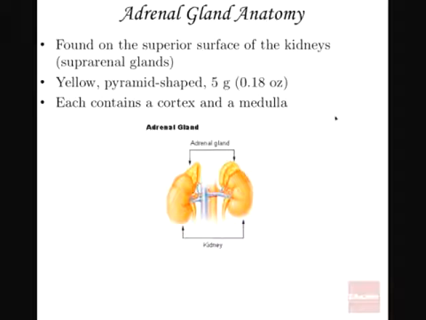These ones are located on top of the kidneys. They are yellow, pyramidal or pyramid shaped. But now our area of concern is the hormones they are producing. We are going to discover that these adrenal glands on top of the kidneys are mainly producing hormones known as adrenaline as well as aldosterone. Aldosterone is produced from the zona glomerulosa, and this one is mainly important in balancing the salts in the body.